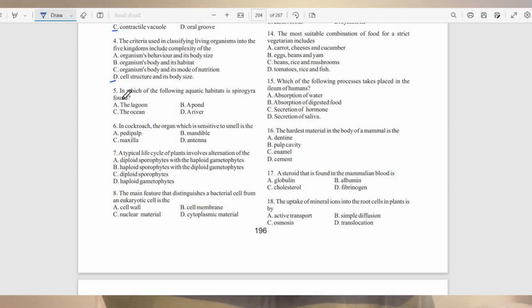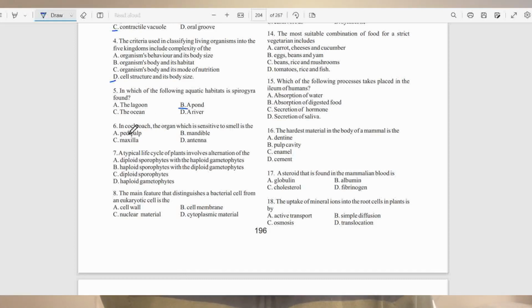Question number 5. In which of the following aquatic habitats is Spirogyra found? A, lagoon, B, a pond, C, the ocean, D, a river. So the answer to this question is B. Spirogyra float in masses in ponds, lakes, and slow-moving streams. They are commonly called pond scum or water silk. So the answer is B.